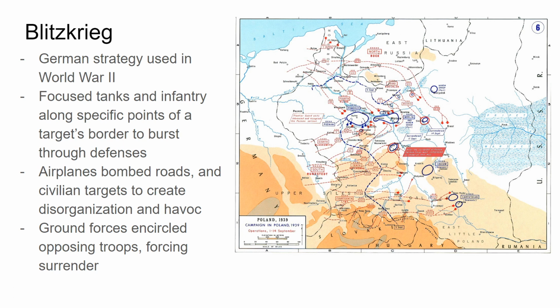First, tanks and infantry attacked specific locations along their opponent's border to burst through the enemy lines, at the same time as airplanes bombed civilian targets, cities, hospitals, schools, roads, behind enemy lines to create chaos and havoc, with the intention of eventually allowing the ground forces to burst through the enemy's lines, encircle the opposing defenses, and force surrender.